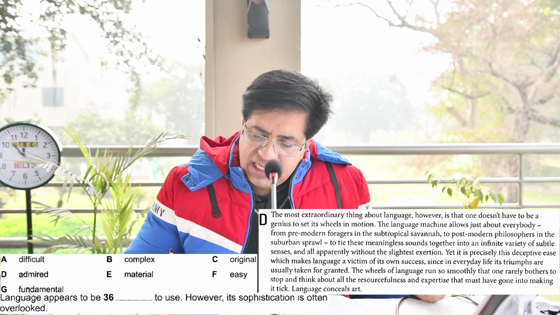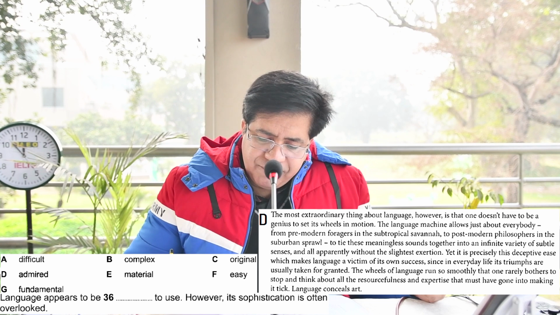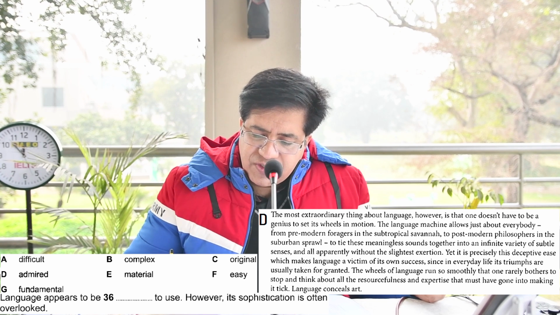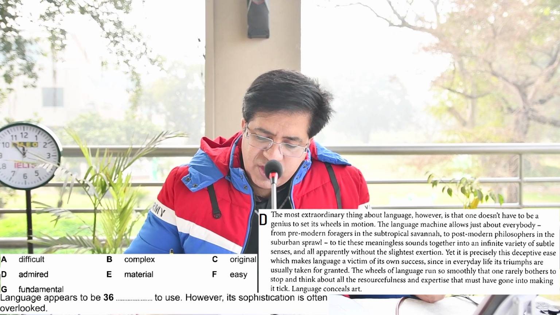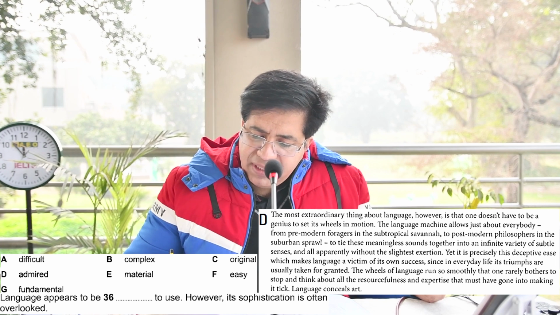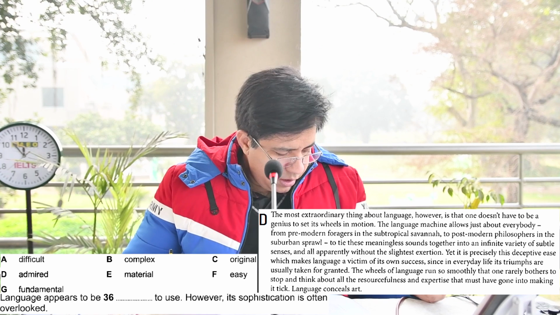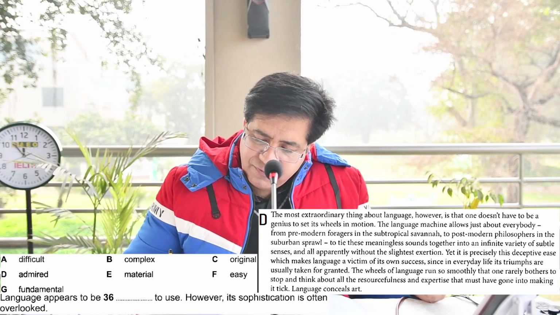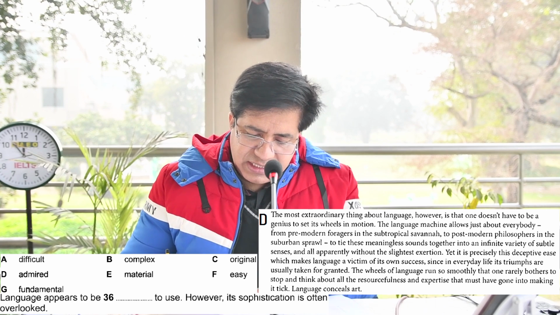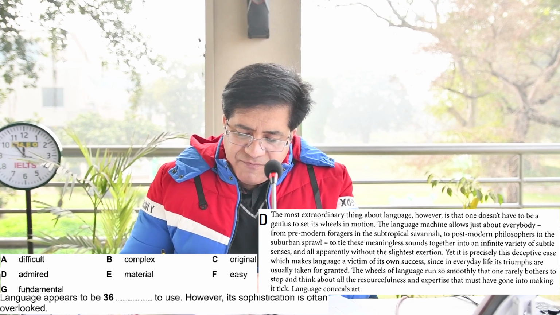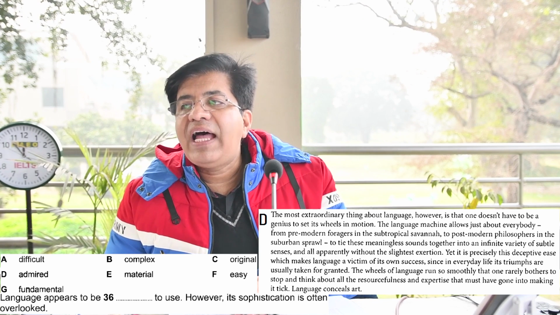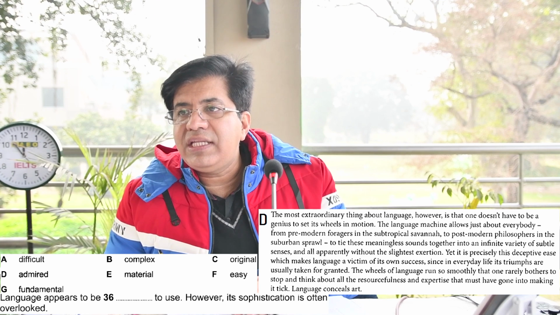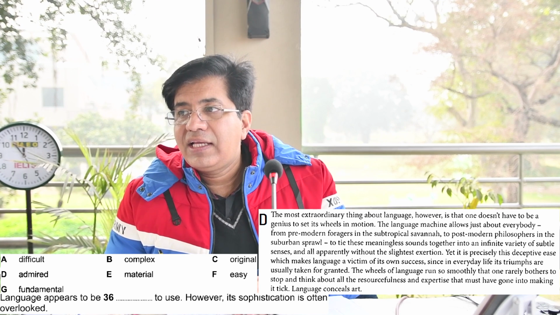The language machine allows just about everybody from pre-modern foragers in the subtropical savanna to postmodern philosophers in the suburban sprawl to tie these meaningless sounds together into an infinite variety of subtle senses, and all apparently without the slightest exertion. Look here, without slightest exertion means something which is easy.